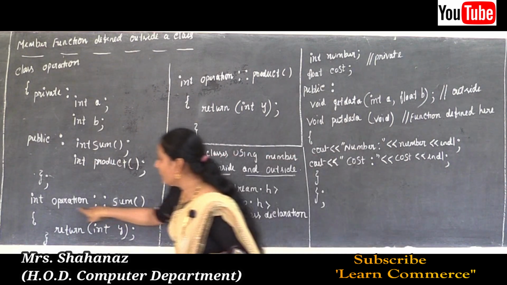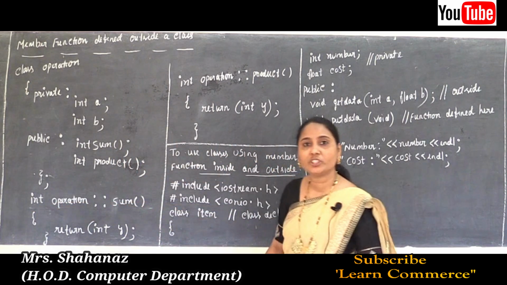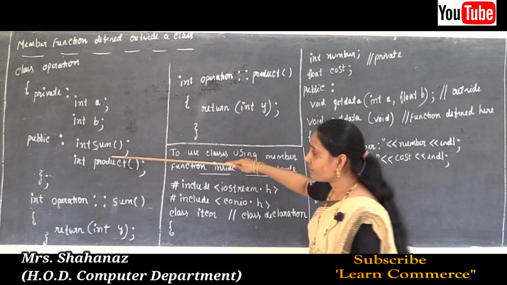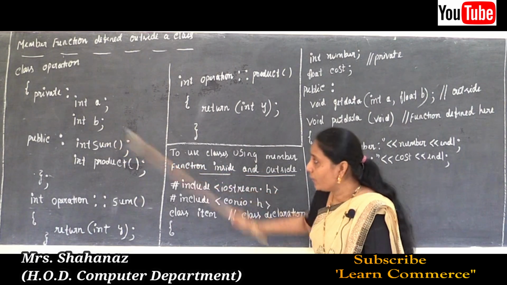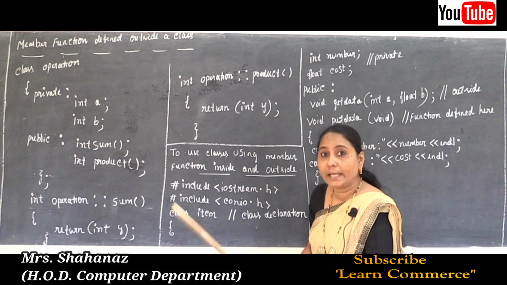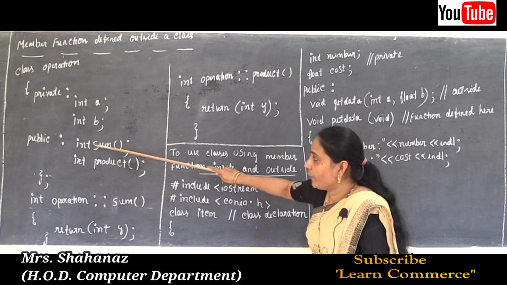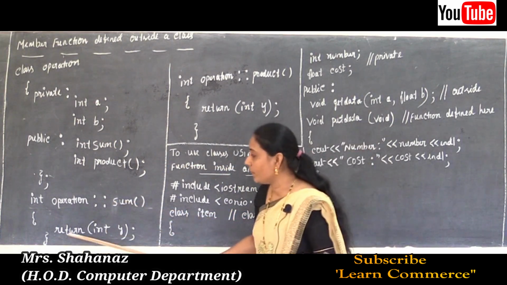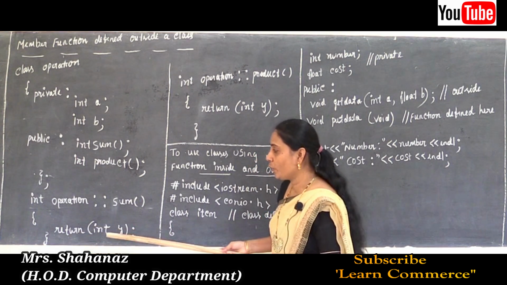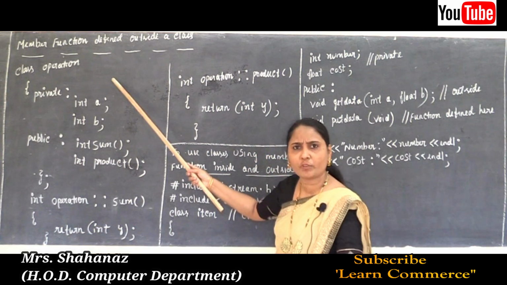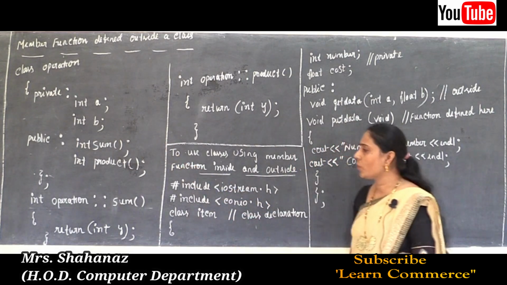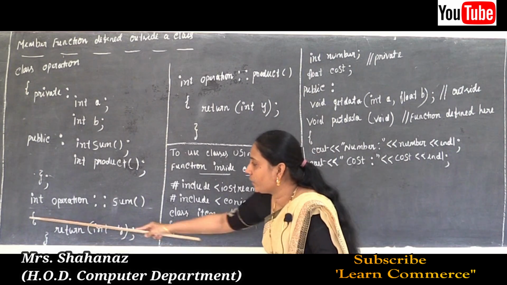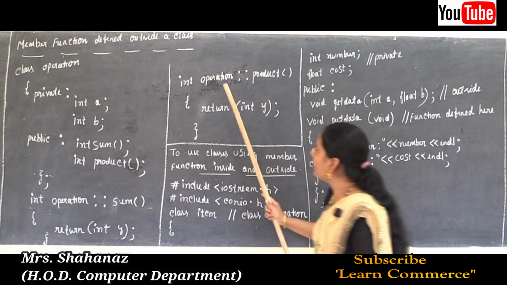Now this line is called the definition of the function, and this line is called the declaration of the function. So here we can say that the member function declared within the class must be defined separately outside the class. And here maybe some returning code, if you want. It is just one simple program of the operation program. So just one simple code: return y, and closing of the flower bracket.